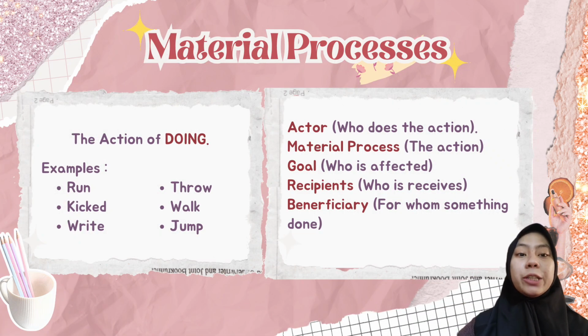Alright, first I'm going to explain about material processes. Material processes is the action of doing. Examples of verbs are run, kick, jump, write, throw, and others. There are transitivity structures in the material processes, namely actor, or who does the action, material process, the action, goal, who is affected, and also recipient, who receives, and beneficiary, for whom something is done.